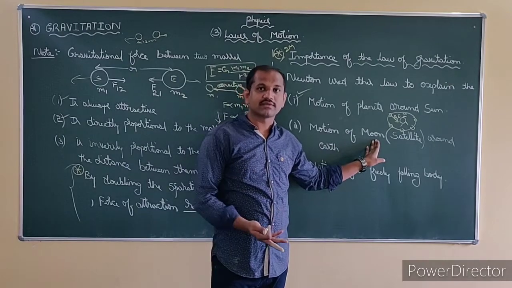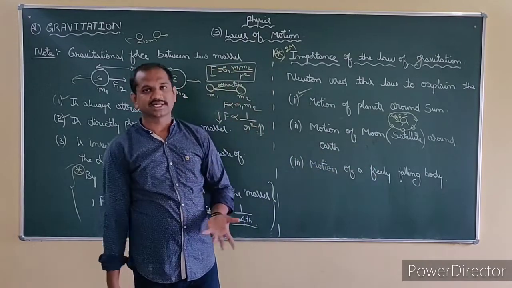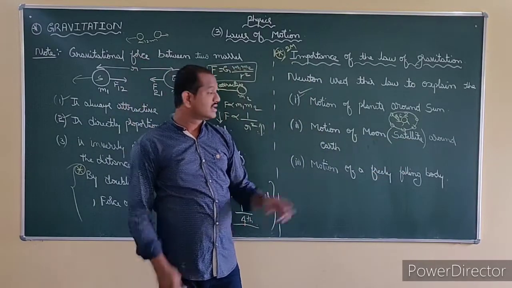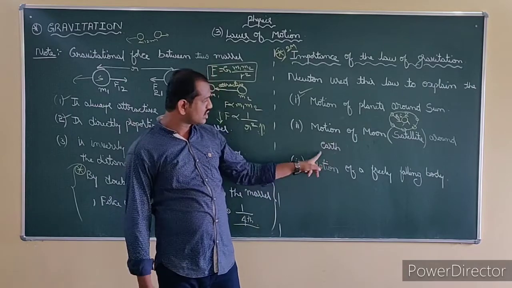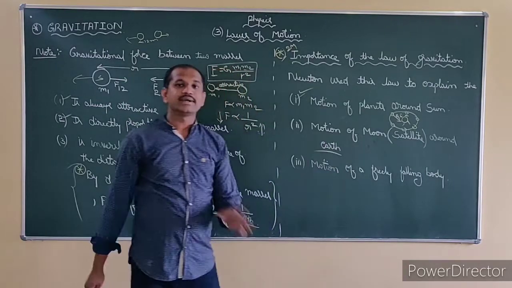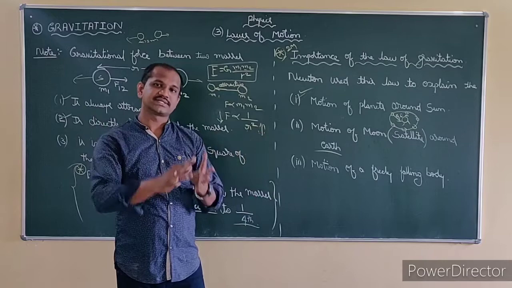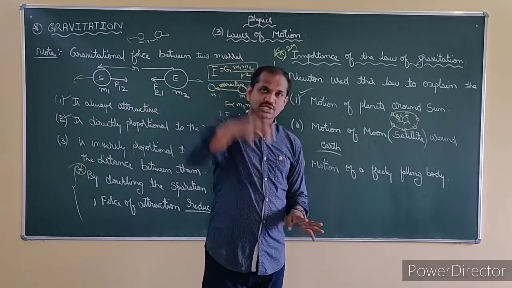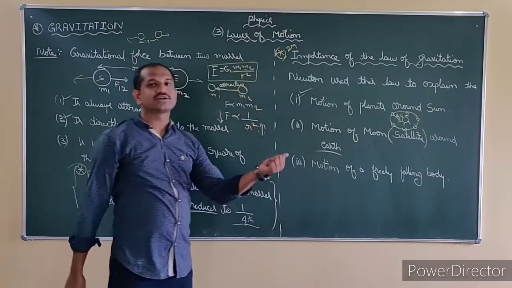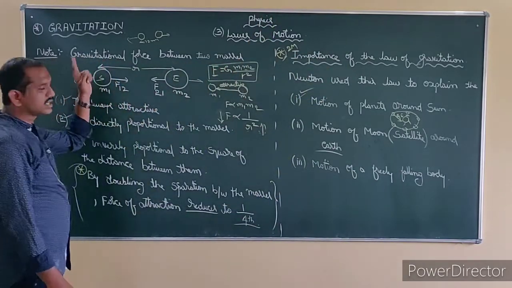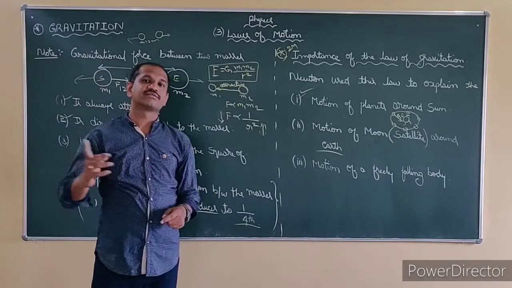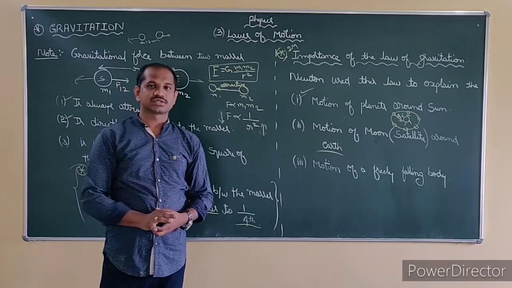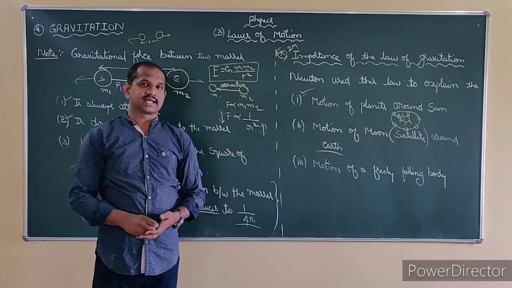Then we also know that planets revolve around the sun, and there is the motion of the moon. The moon is revolving around the earth. Why? The moon is the only natural satellite of the earth. And there are many other satellites which we have launched, all revolving around the earth. How are they revolving? Because every particle in the universe attracts every other particle. Then the motion of a free fall body: even this was explained by Newton using the universal law of gravitation. Understand? Now we will see the next topic, force due to gravity, and wind up today's class.